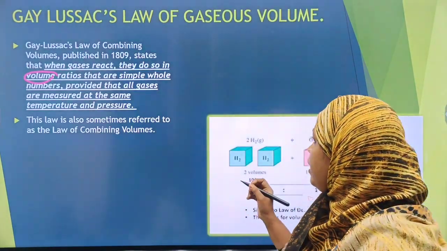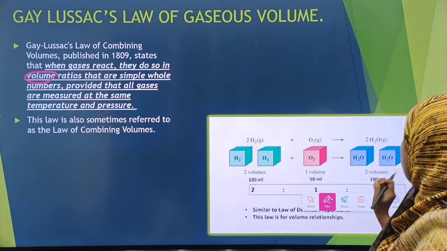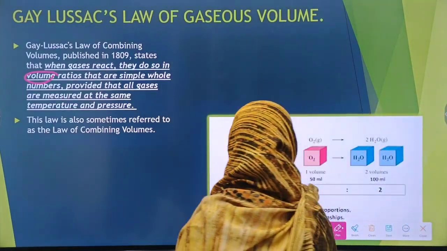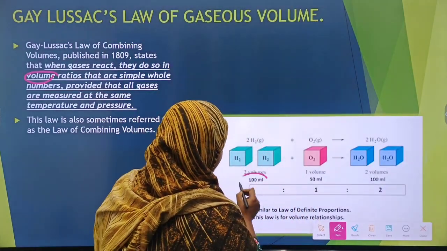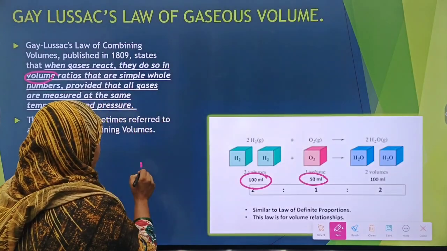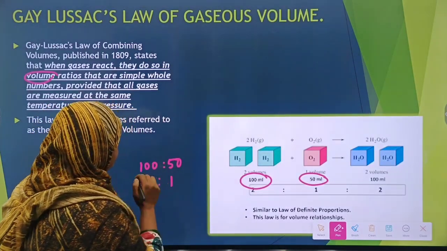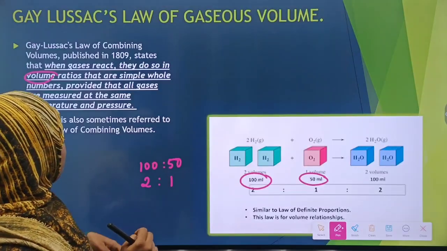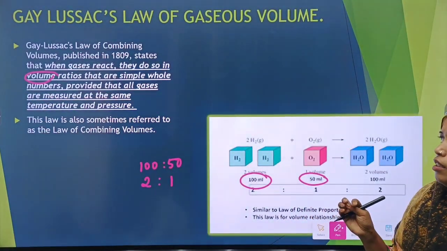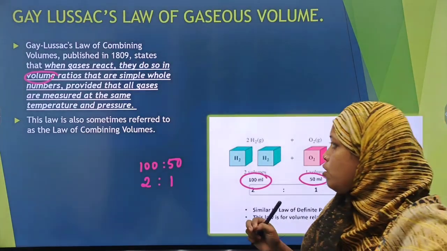Now, what he said is that when two volumes of hydrogen combine with one volume of oxygen, they form two volumes of water. Over here, we have taken 100 ml of hydrogen and 50 ml of oxygen, and the ratio comes up to 2:1. This law was stated around 1809, and it is sometimes referred to as the law of combining volumes.